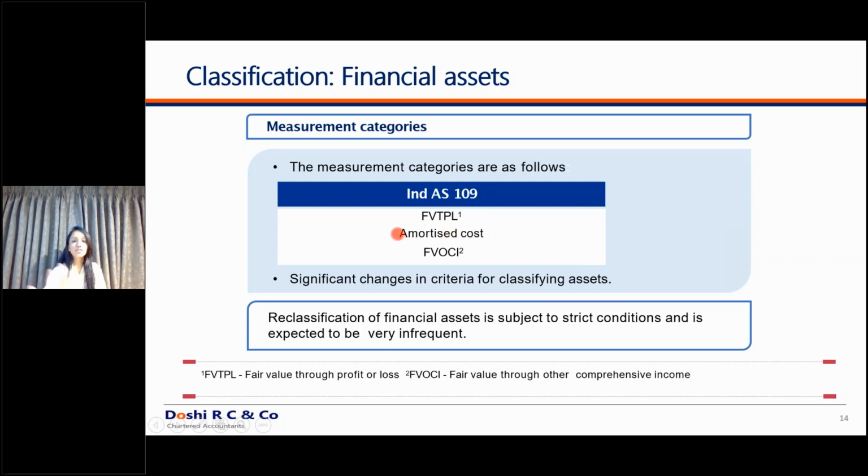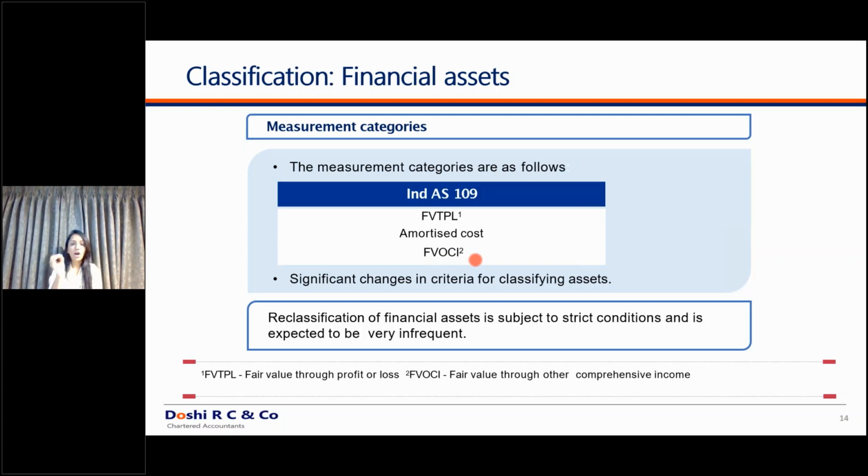We will also discuss the flowcharts and the examples, but your instrument is under amortized cost. Second, if your SPPI test is getting met, but your hold to collect test is not getting met, then the instrument has to be classified as fair value through other comprehensive income. Just understand the classification now.